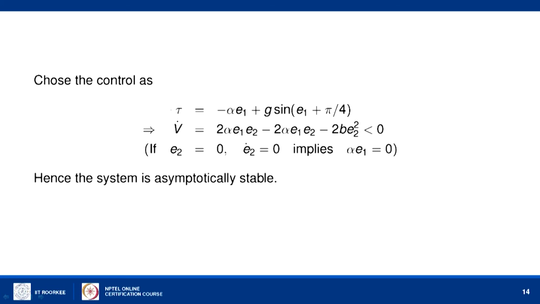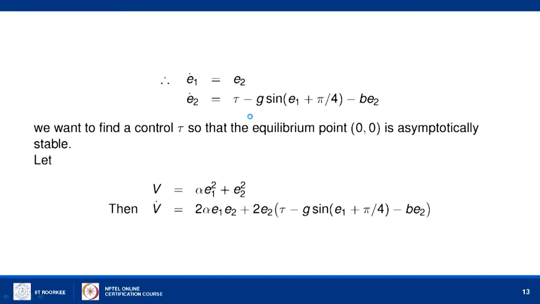So, we choose the control tau as follows. We can remove the term g sine of E1 plus pi by 4 by taking tau as plus g sine of E1 plus pi by 4. One term can be selected like that so that it gets cancelled, and the remaining term, 2 alpha E1 E2, we want to cancel also, because E1 into E2 will not give any positive term.